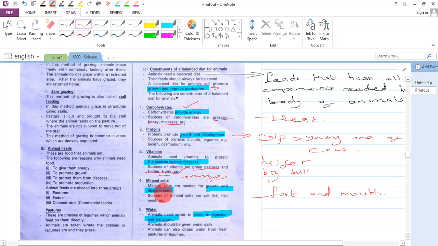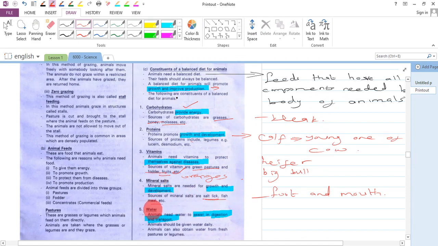Also, animals need mineral salts. They need mineral salts for growth and development. So mineral salts have the same function as proteins, in that they help in growth and development. Some of the mineral salts that animals require are salt lick and fish meals.